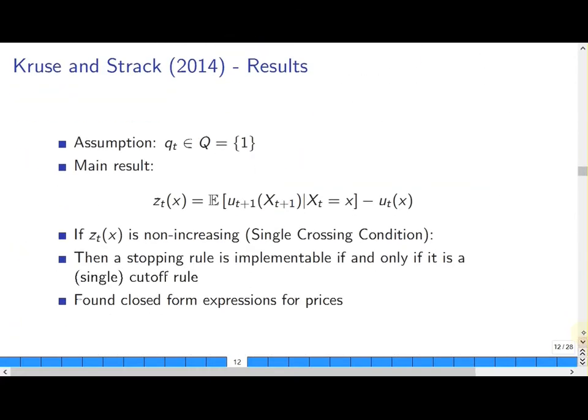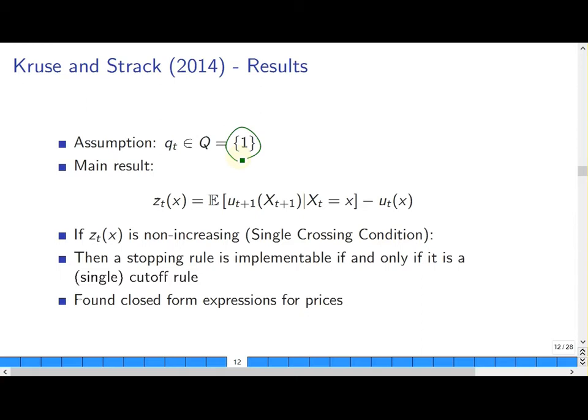So I will first restate some of the results from a paper by Cruz and Strack, which has a similar model. So the main difference is in their model, the agent could only choose to stop or continue at each time. So it's equivalent to having only one possible terminal action. So after she stops, she can only choose one thing.